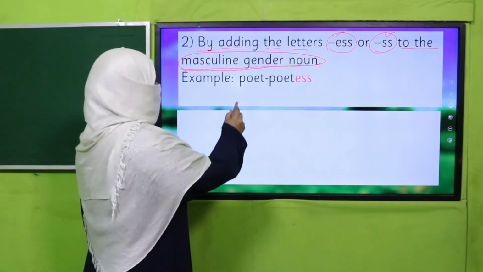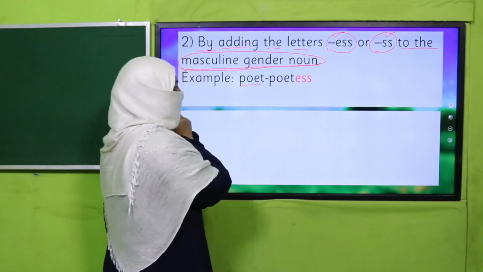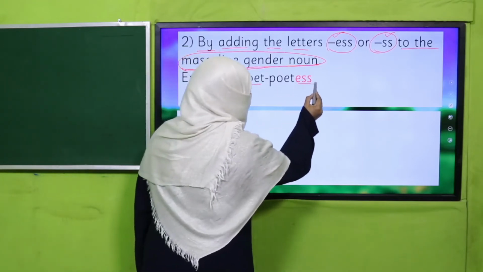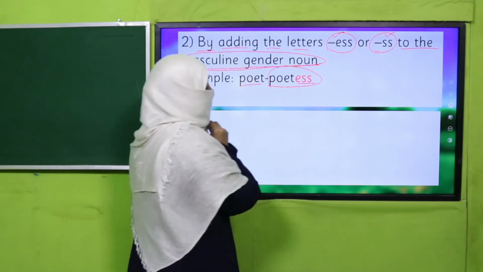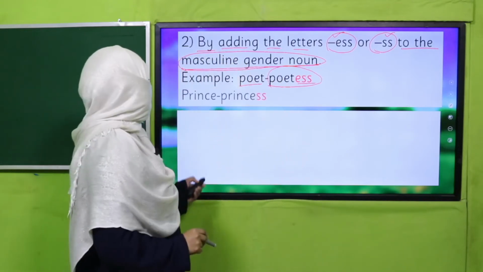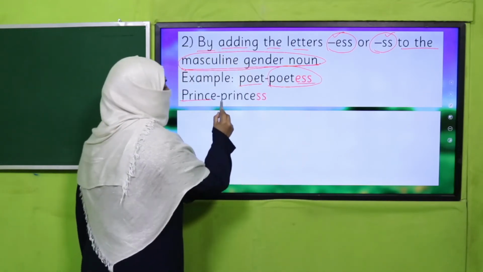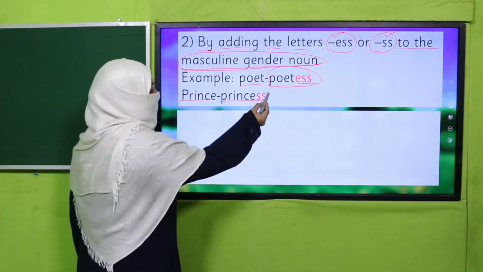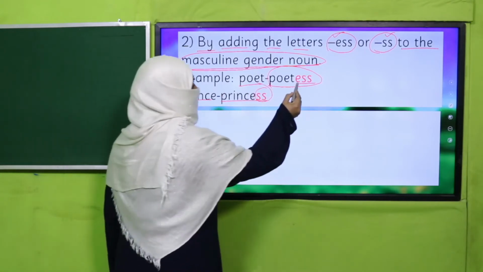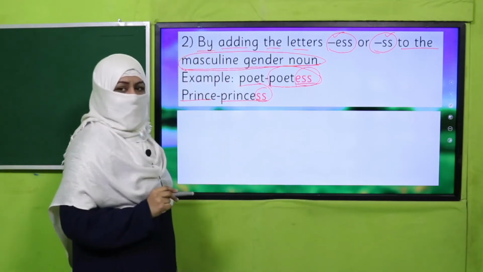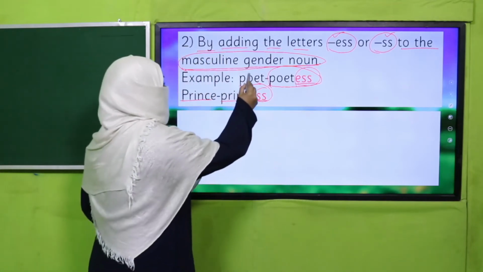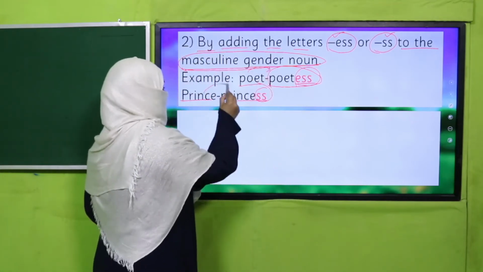For example, poet. Poet is a masculine noun. When I add ess, it becomes poetess, which is a feminine noun. Prince, princess. All right, here I have added double S. Here I have added ESS. So this is how I'm converting a masculine to a feminine.